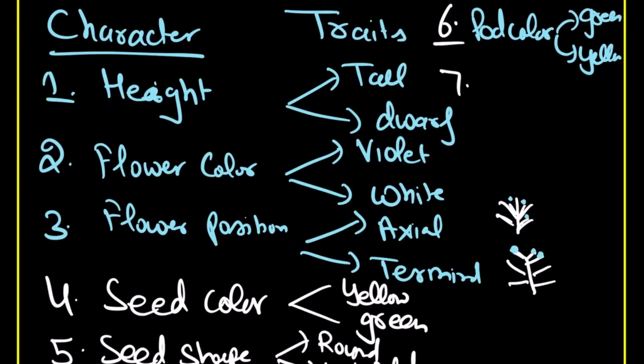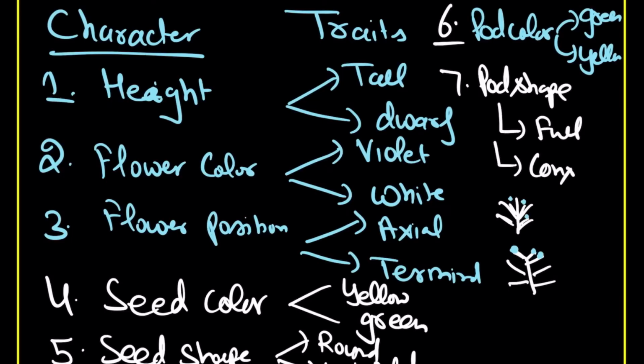The seventh one is the pod shape, which can be full or constricted. Here you can say full or smooth, so the shape of the pod can be smooth or have a rough surface, that is constricted.